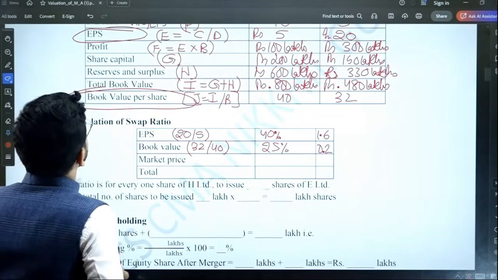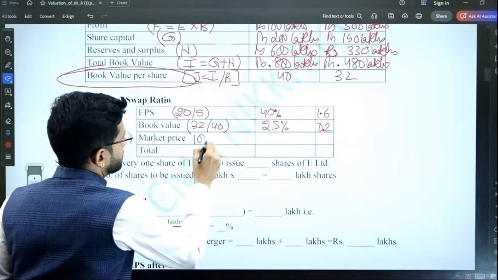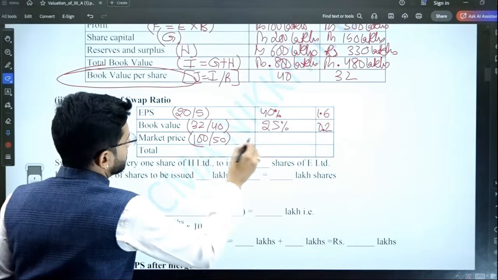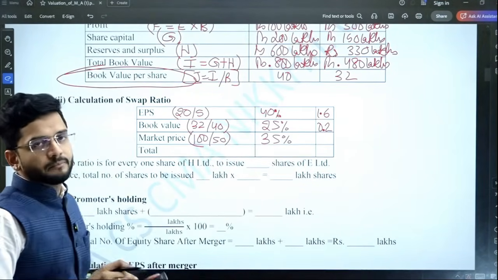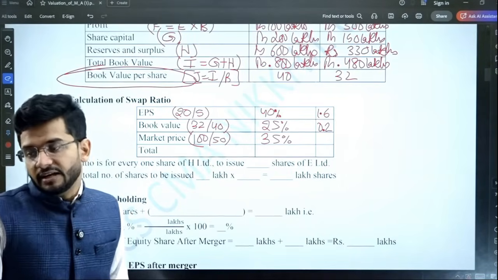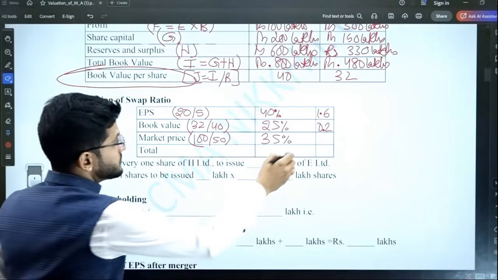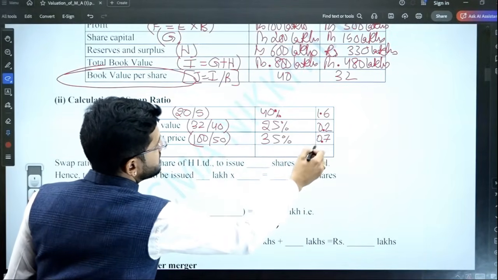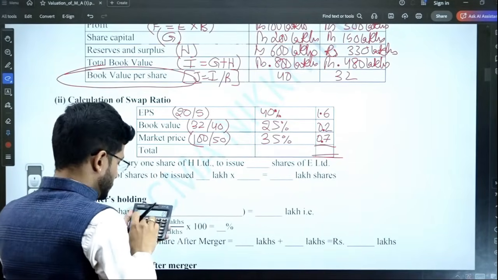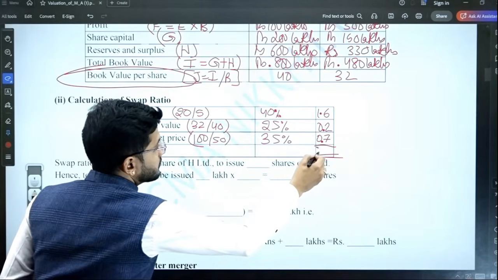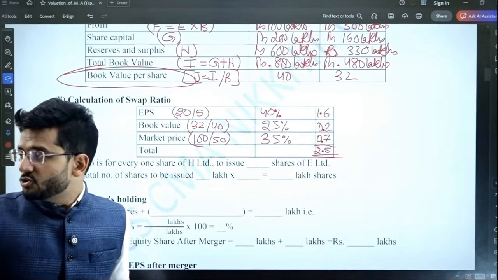Next, what is the market price? Market price per share is 50 and 100. So it is 2 multiplied by 35%. 35% is the weighted average ratio. So 2 multiplied by 35% gives me a figure of 0.7. So what is the total value? Total value is 2.5 times. So what is the swap ratio? Swap ratio is 2.5 times.